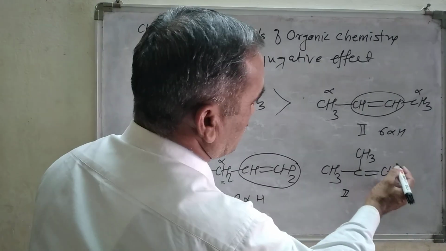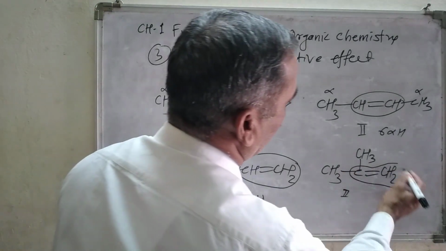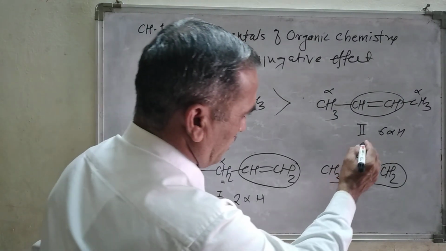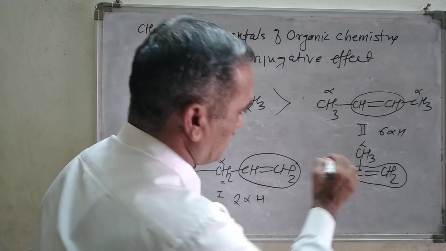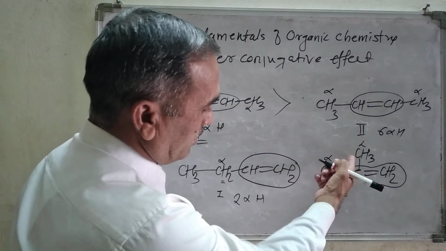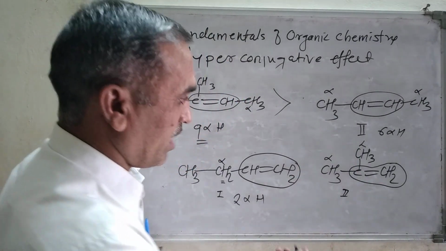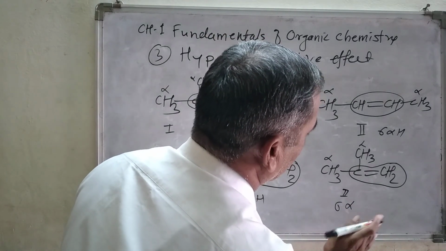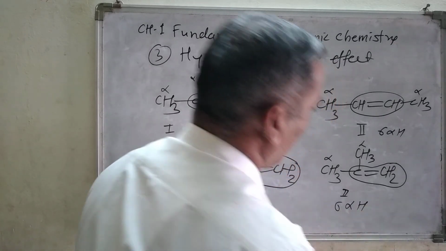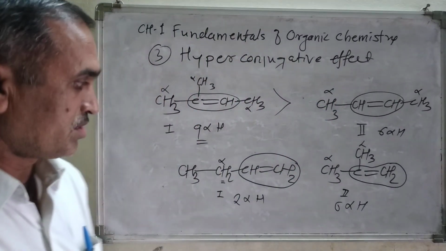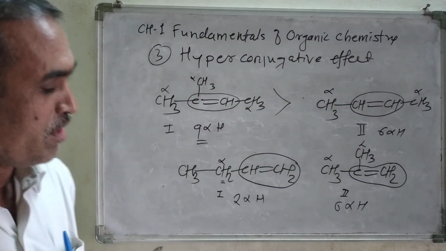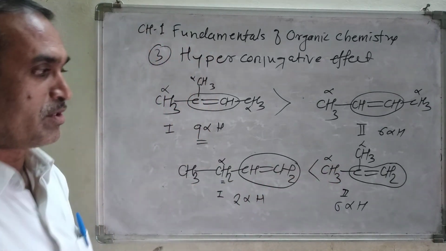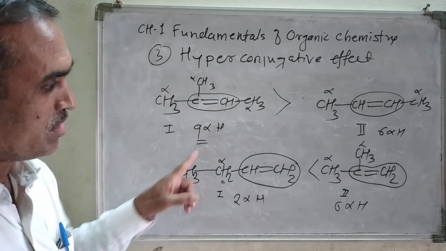Now look, this is the olefinic part or carbon carbon double bond, and there is an adjacent carbon atom, you can term it as alpha, this is also alpha. Now look here, how many alpha hydrogen atoms are there? There are 6 alpha hydrogen atoms. With 6 alpha hydrogens, more structures are possible, and therefore this one is more stable as compared to this one. Understood this one?